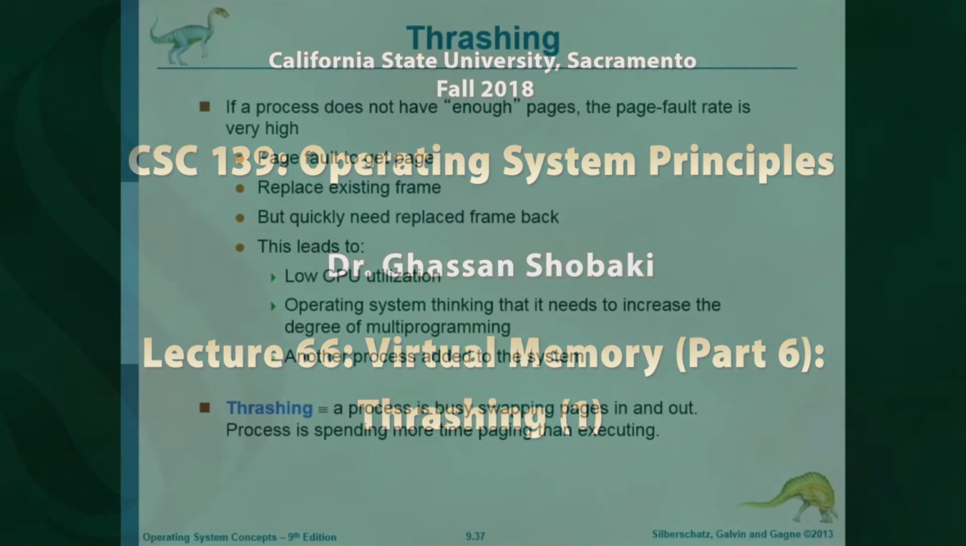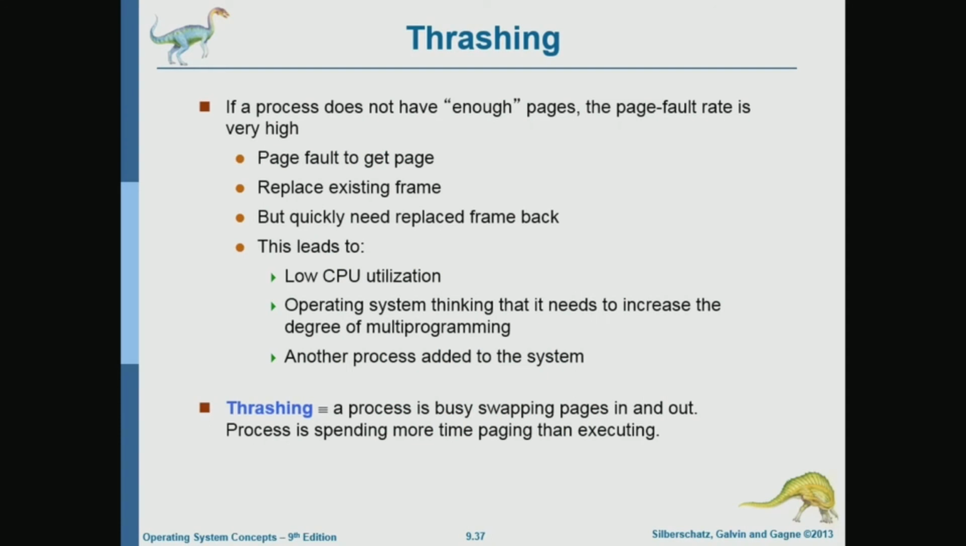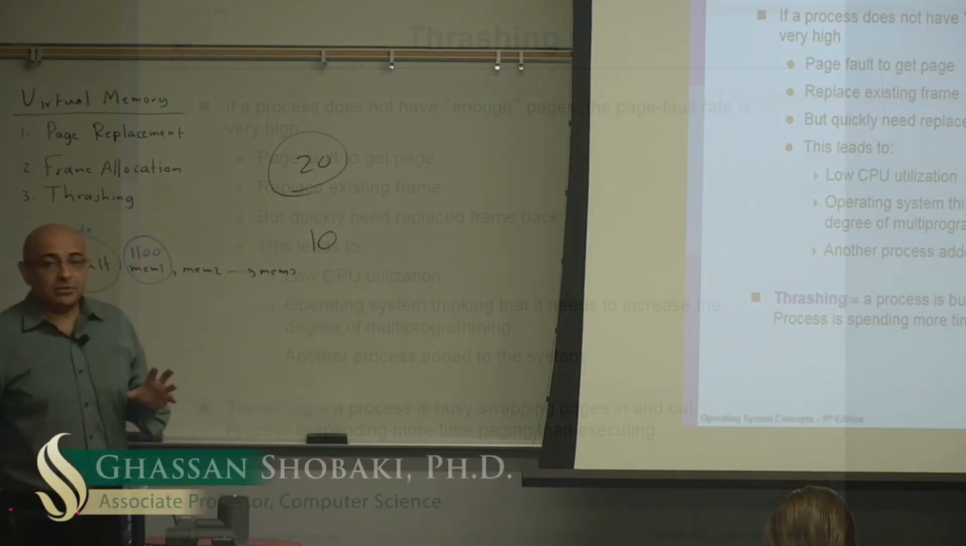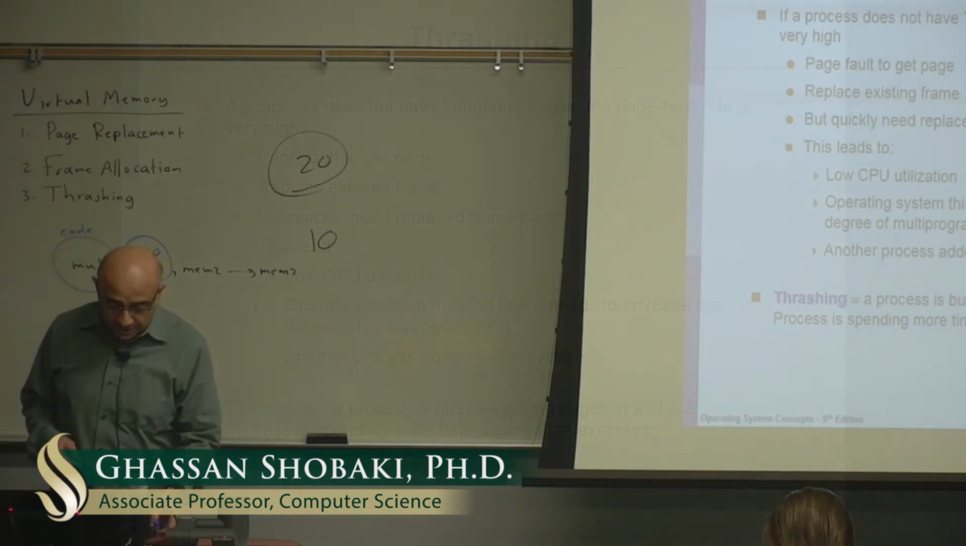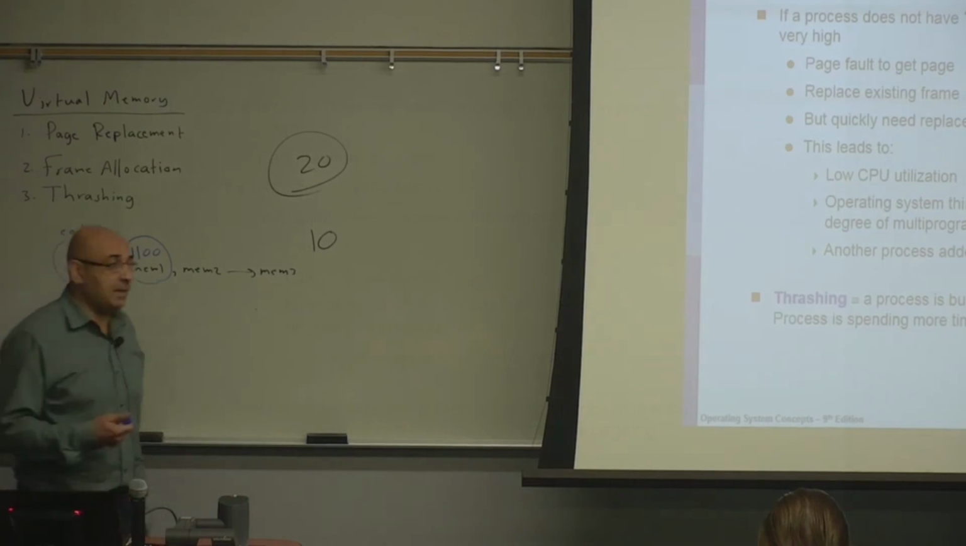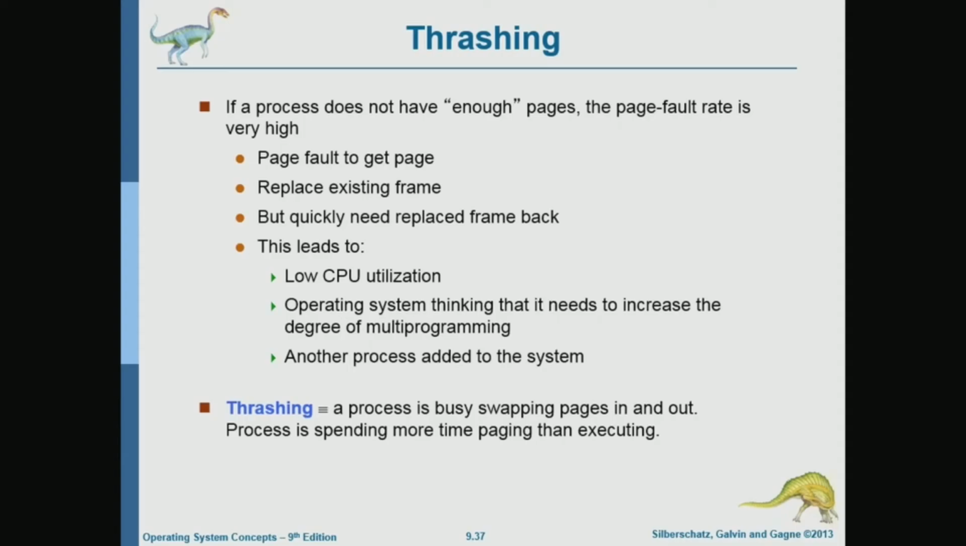Now we get to the important concept of thrashing. Thrashing is the challenge in virtual memory allocation. What thrashing means simply is that a process or processes are not getting enough frames, so they will be running into too many page faults. And if a process runs into too many page faults, it will be spending most of its time waiting for the system to service that page fault.